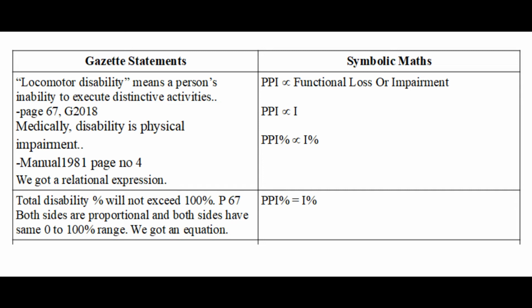expressions and equations. I am just showing the background steps of calculation in Gazette, showing the relations and ratios between the elements. On the left side in the Gazette we had these definitions of locomotor disability and medical disability, and from that we derived a relational expression. PPA percentage is directly proportional to capital I percentage. Total disability will not exceed 100%. That has been mentioned many times in the Gazette. So both sides are proportional and both sides have the same range, 0 to 100%. That means we can remove the proportional sign and put an equal sign.